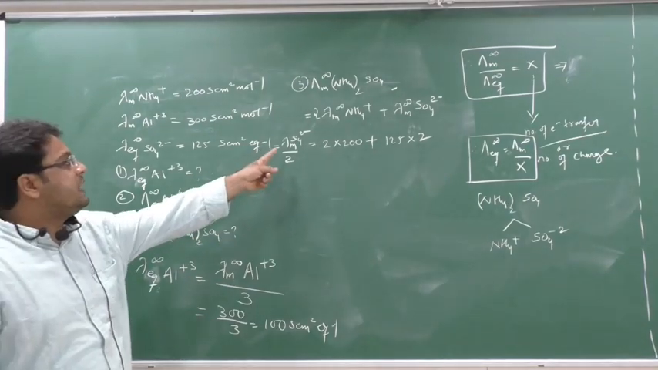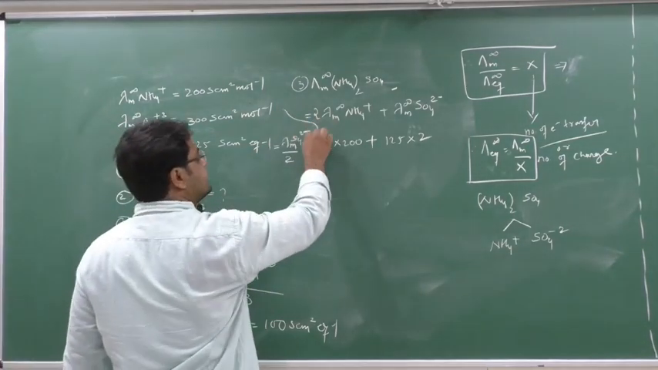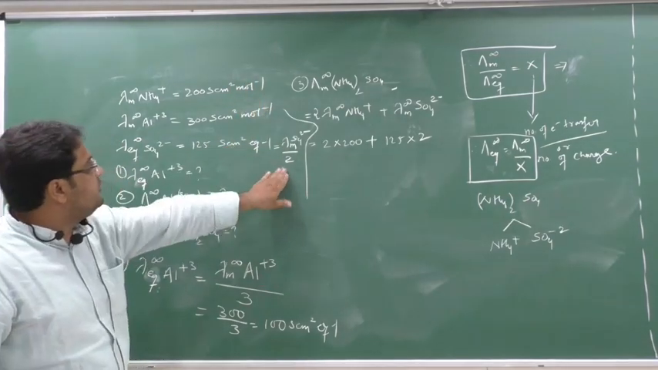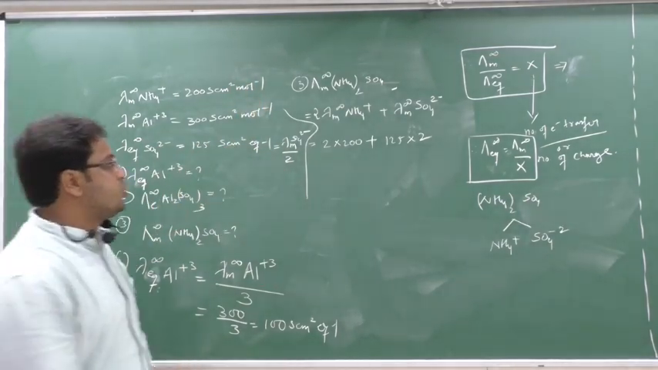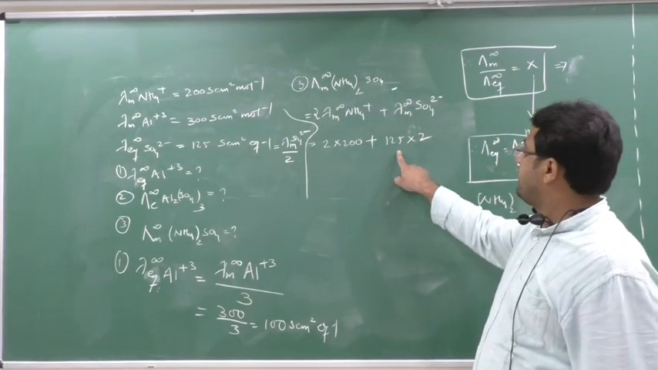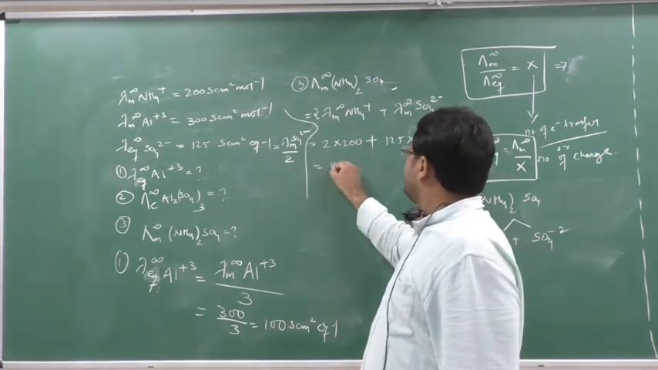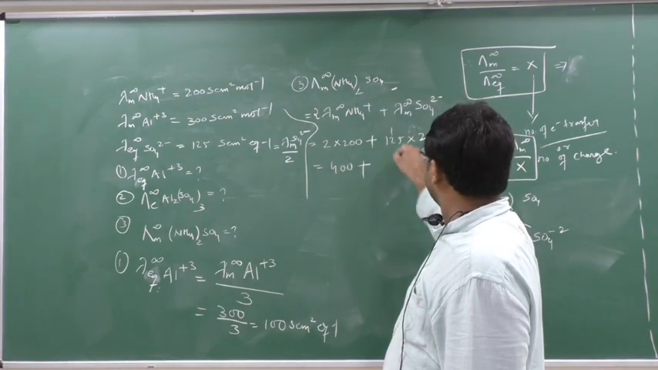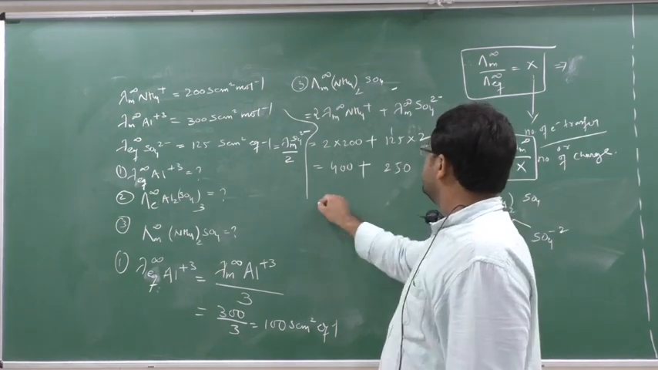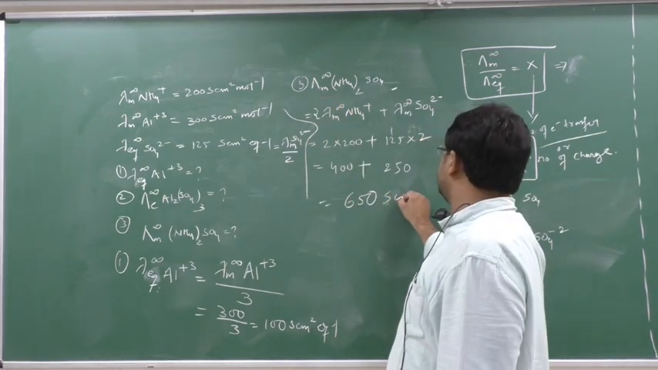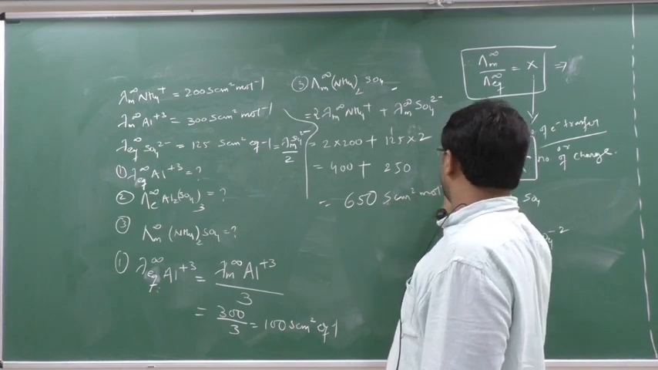But I need only lambda m SO4 2 minus. So this 2 will get multiplied by 125, so that I can get lambda m infinity SO4 2 minus. That's why I have multiplied by 2 here. So I will get here answer 400 plus 2 into 125, that is 250. So the answer will be 650. And molar conductance means Siemens centimeter square mole inverse.